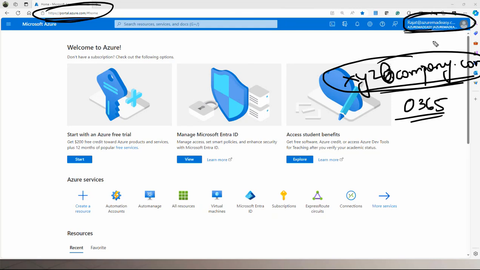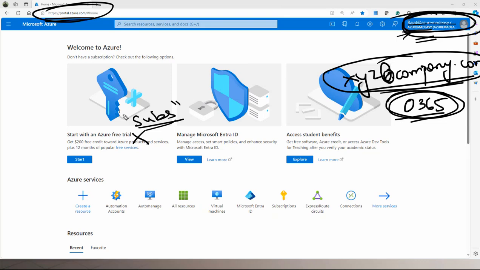Are you getting my point, everyone? So my account Rajat at Azuremadeeasy.com is an account which is present on this tenant automatically. I have not created this account on portal.azure.com. So if your account is on O365, by default you will be able to get your account there. Even if you don't have any kind of subscription or whatever the billing cycle is, no worries. You will be able to get all these things here.